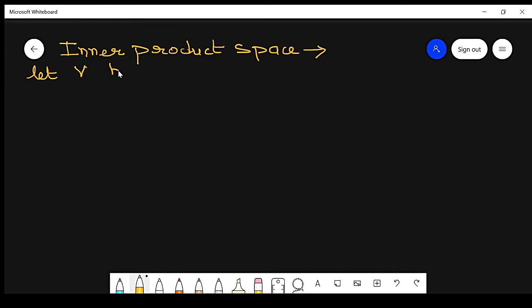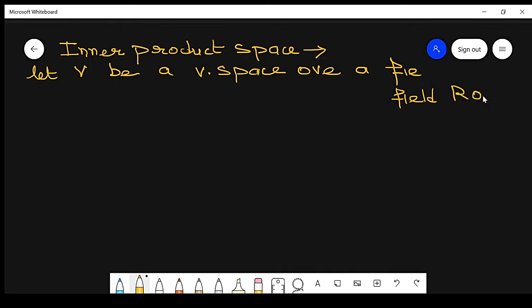Let V be a vector space over a field, so here I write over a field R or C. R is the set of real numbers and C is the set of complex numbers. Now we define a function.